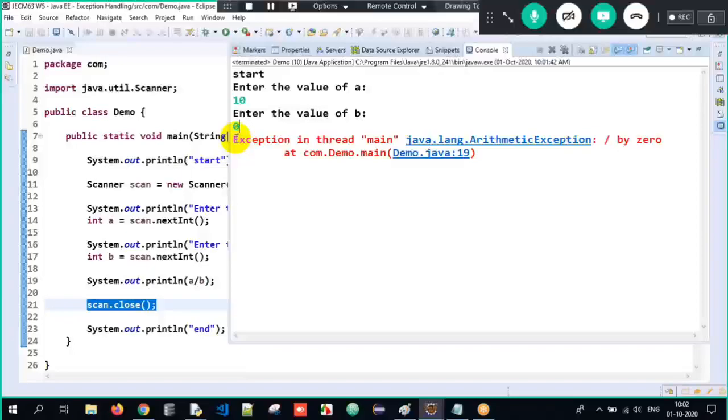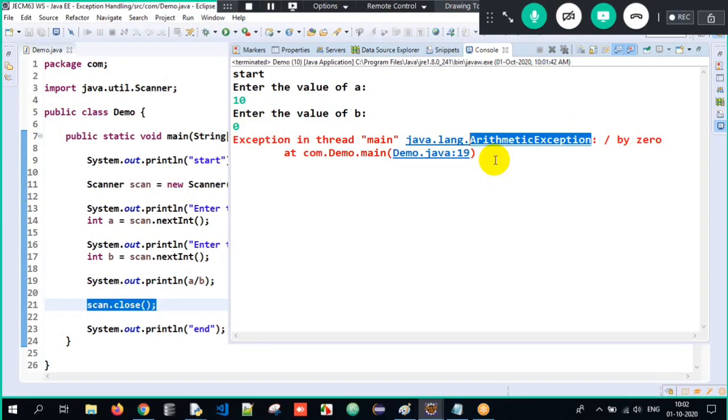See, exception in thread main, meaning the exception has occurred in the main method. What is the exception name? ArithmeticException. When we divide a number by 0, we get an ArithmeticException.